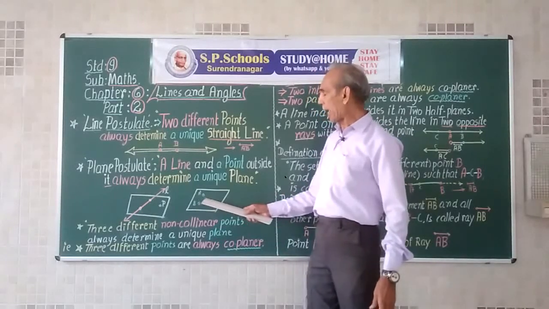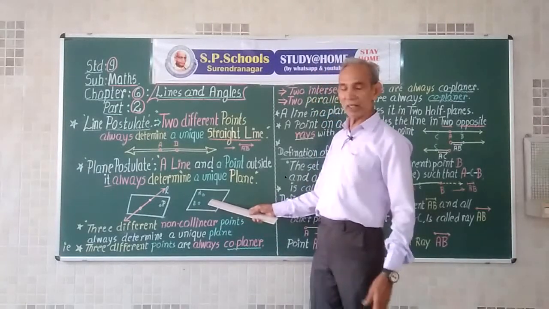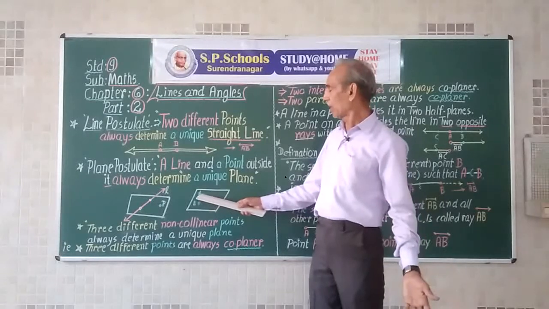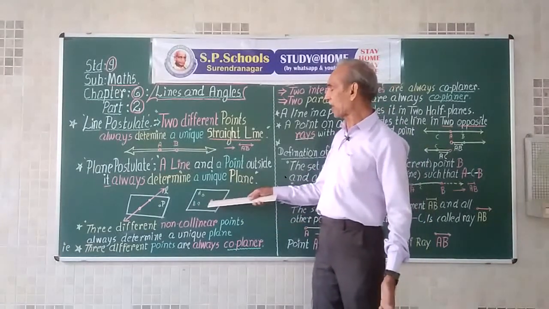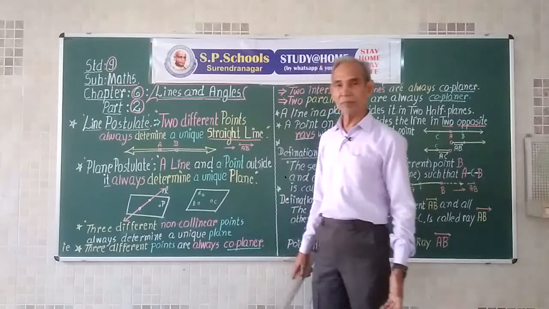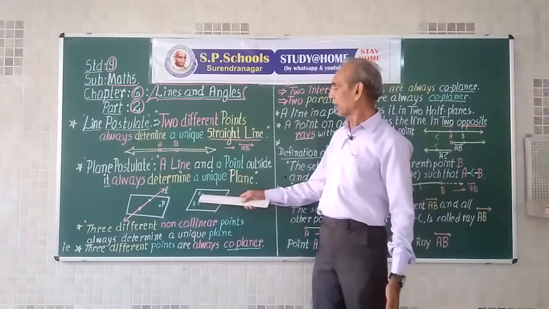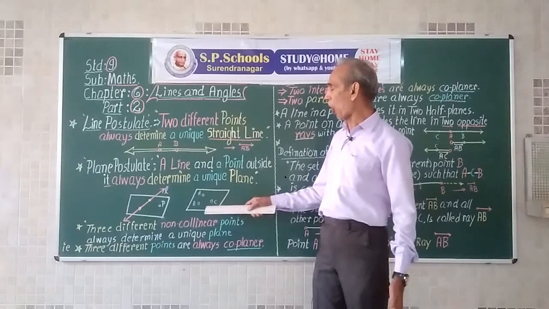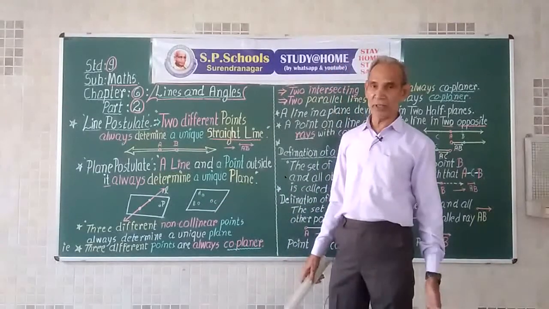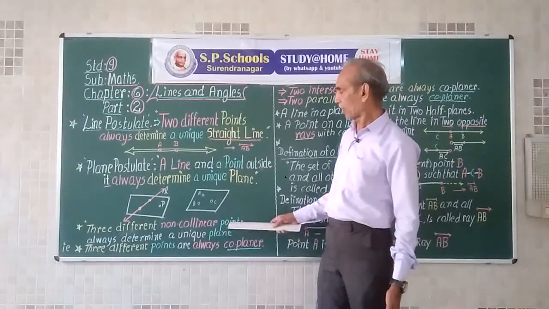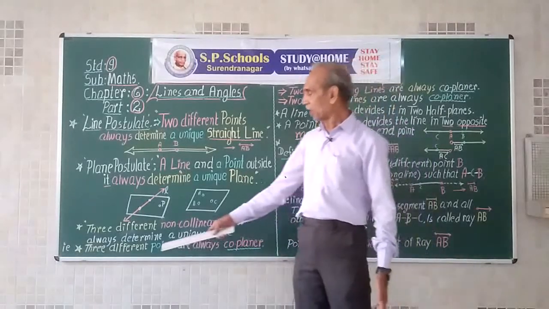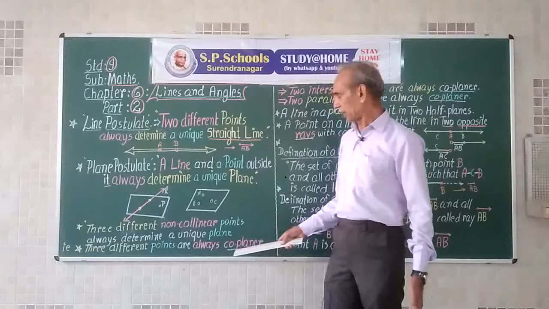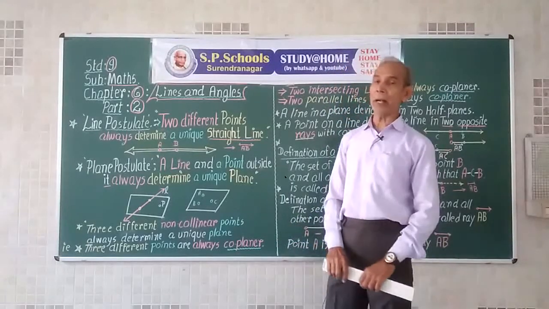But points A and P, or C, you can use any name, make a unique plane. Three different points are therefore always coplanar.